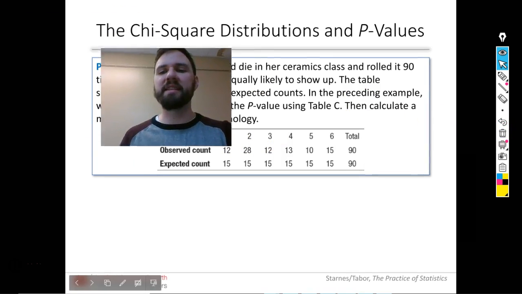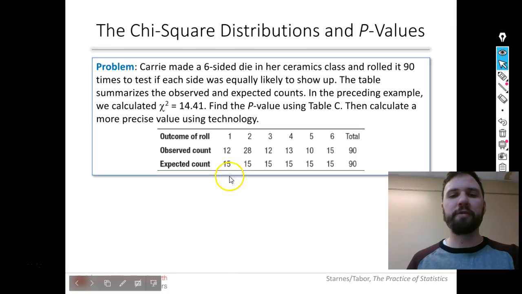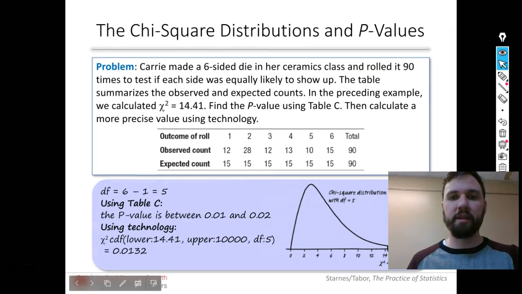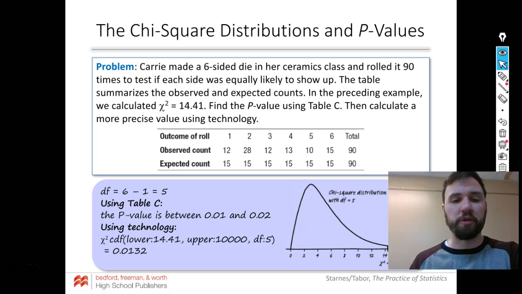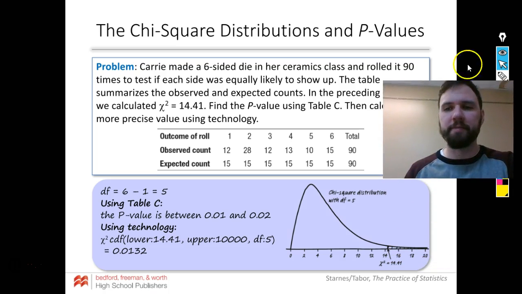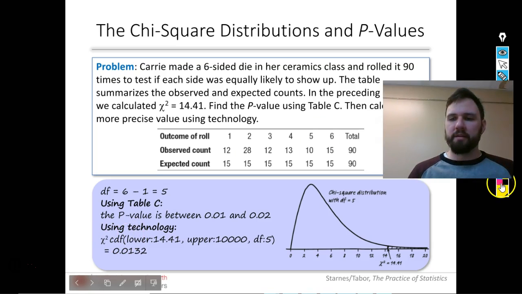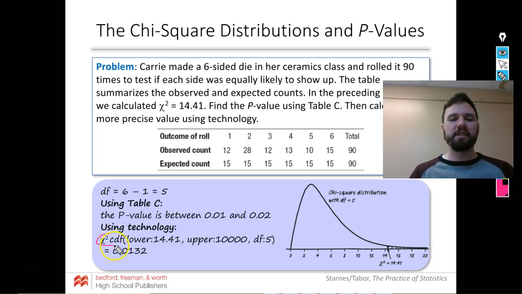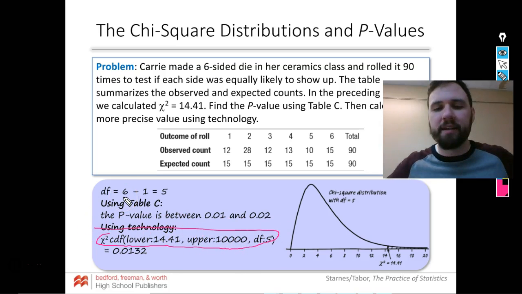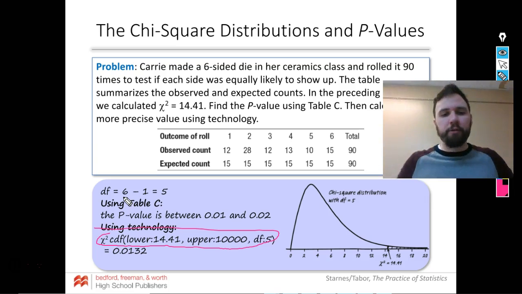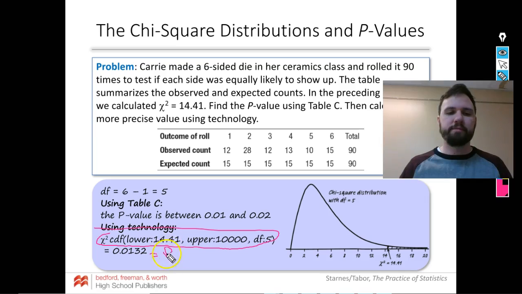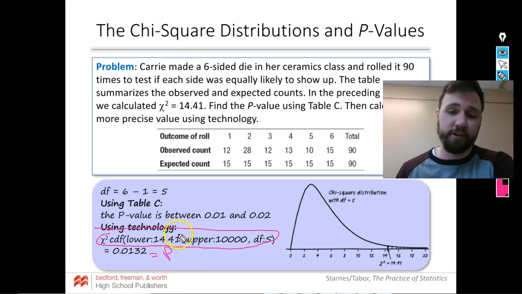Last one, we're looking at that dice again. Earlier we found the chi-square was 14.4. So now to find our p-value, all we do is chi-squared CDF, lower is 14.4, upper is 99999, degrees of freedom is 5, and we get a p-value of 0.0132. Which means we are going to reject the null.